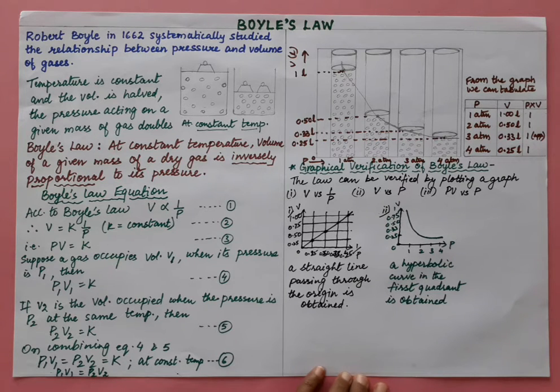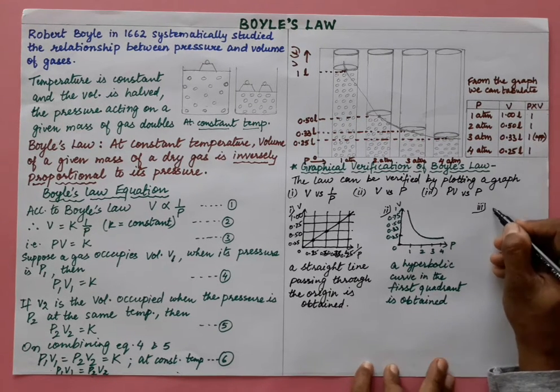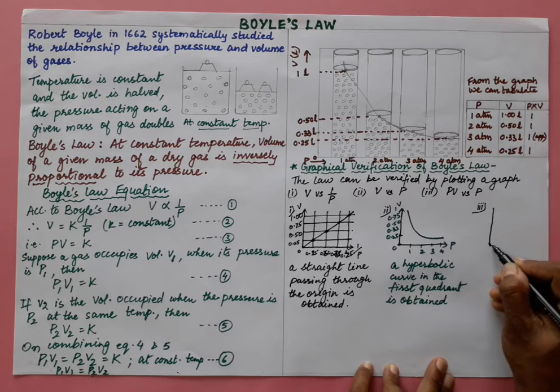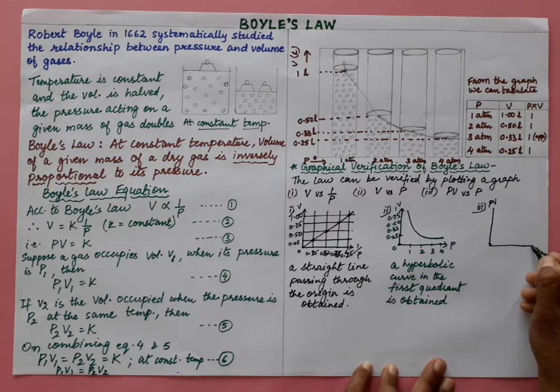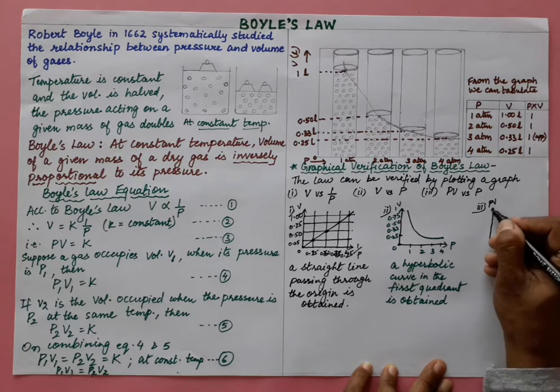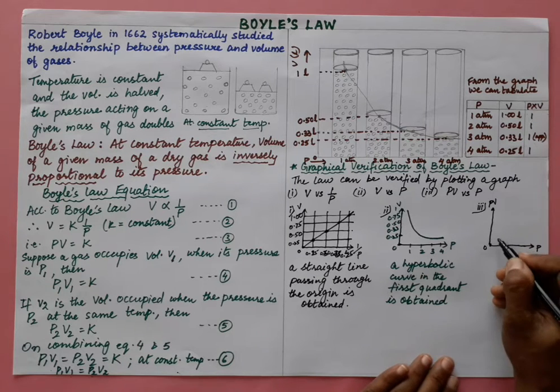And now what is the third one? Third graph is PV against P. When you plot this graph, here it is PV and this is P, right? When you are plotting this graph, you will be getting a straight line over here.